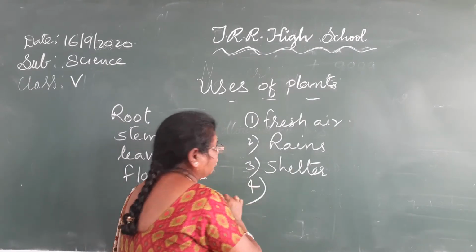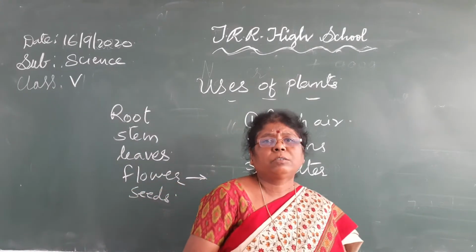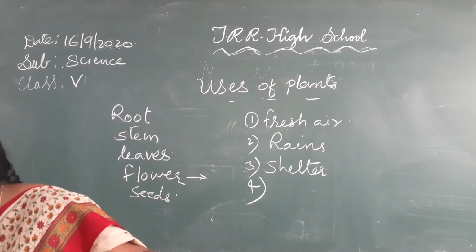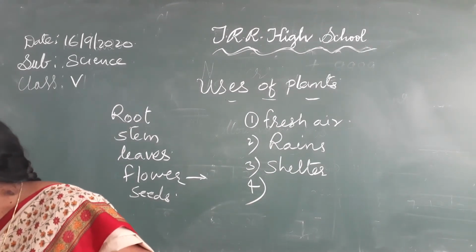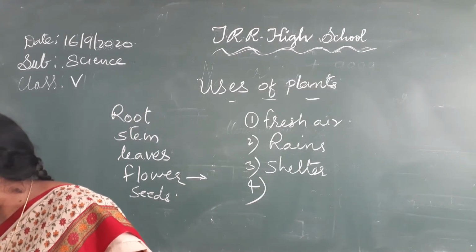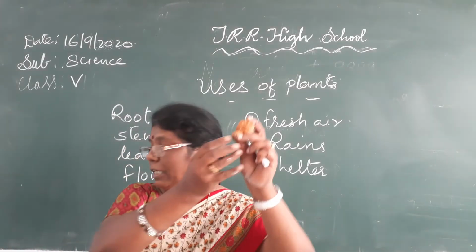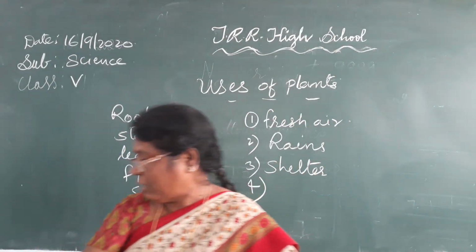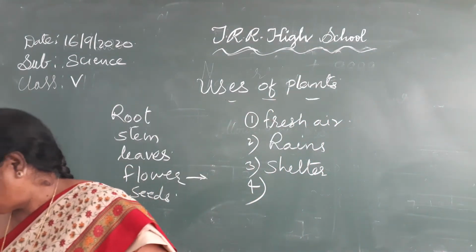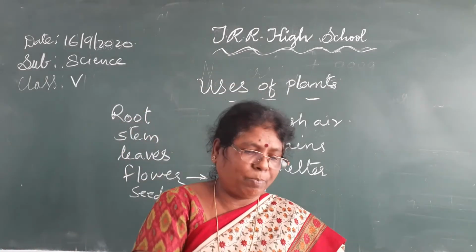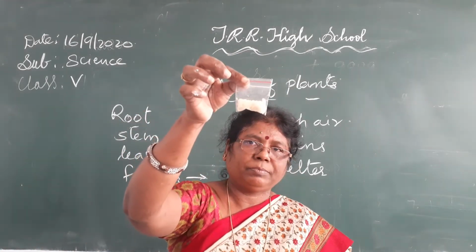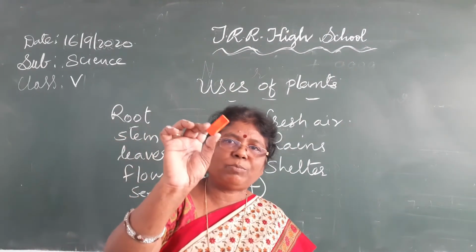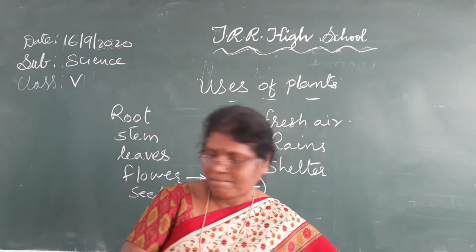We get many things from the plants. We get many more things from the plants. Here, see, these are dry fruits. From where do you get them? From the plants only. We get vegetables from the plants. We get grains and cereals from the plants only. Isn't it? We get eraser from the plants only.